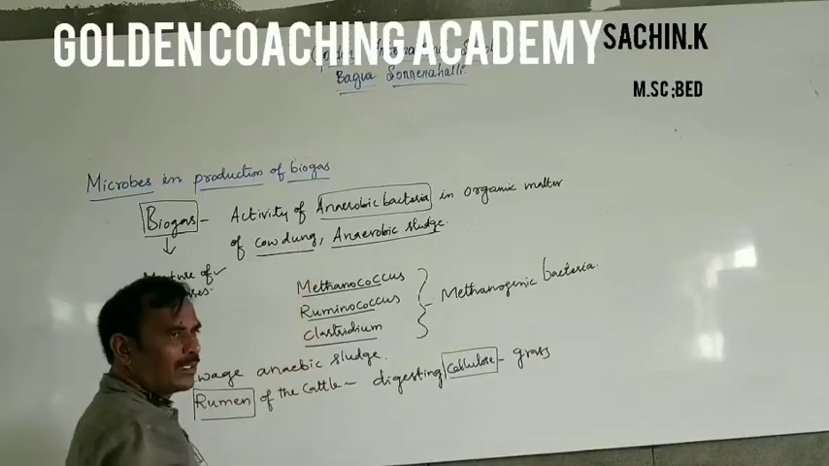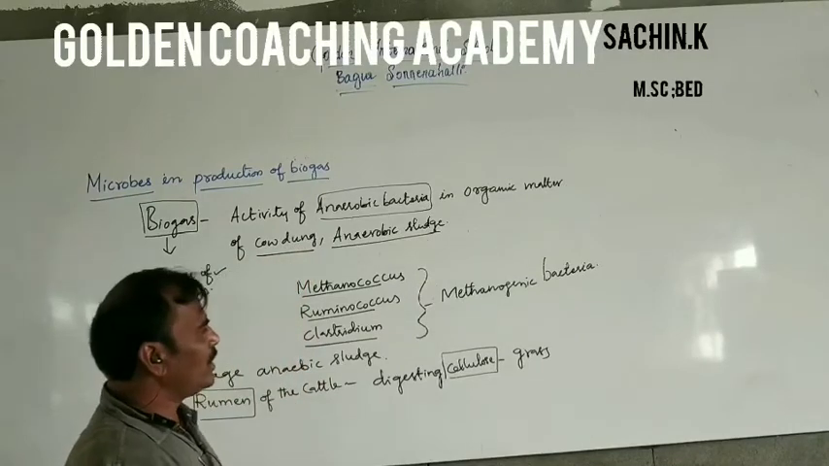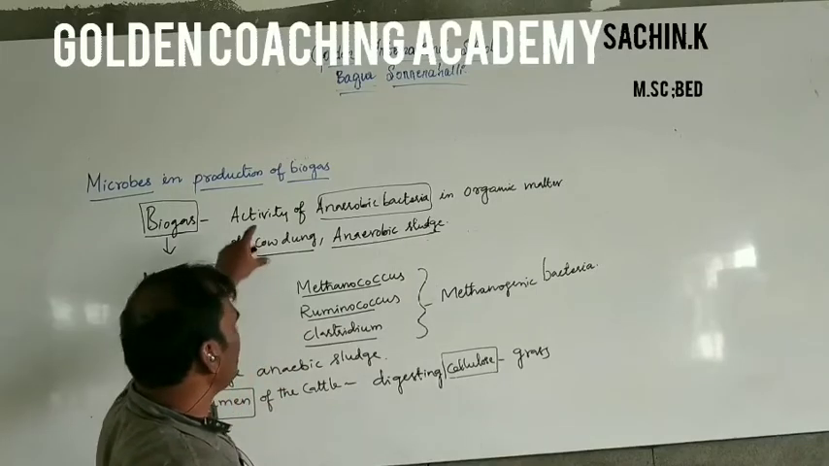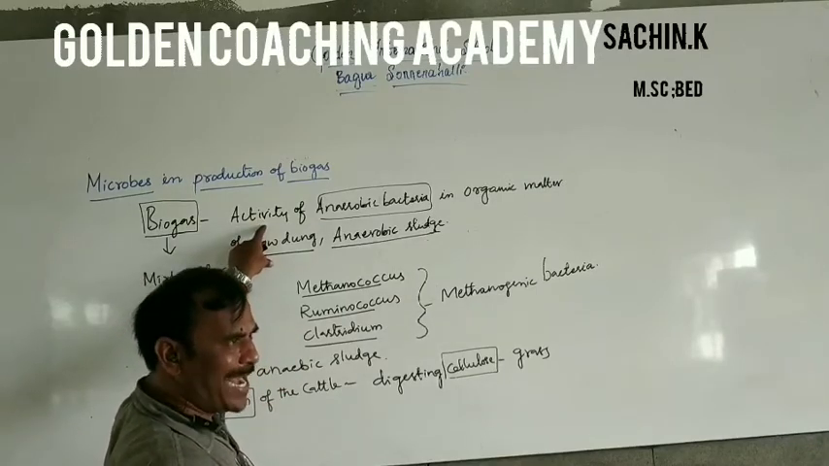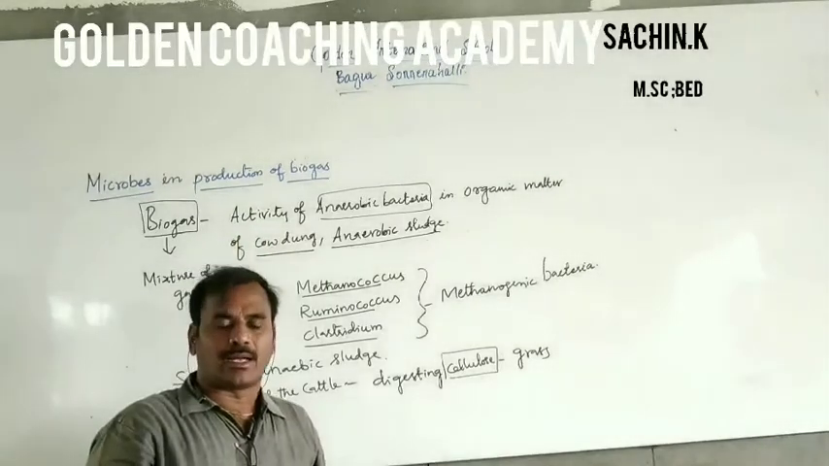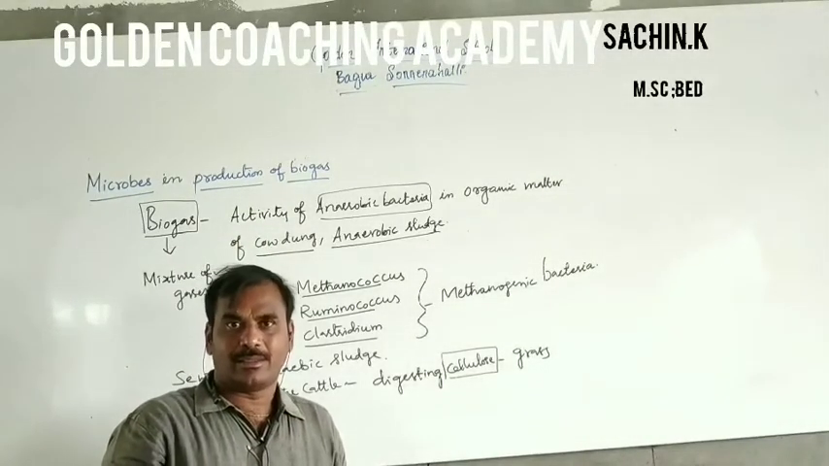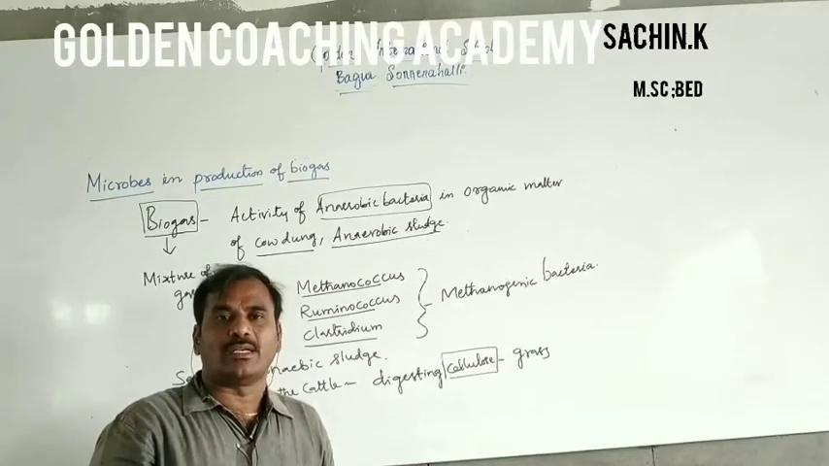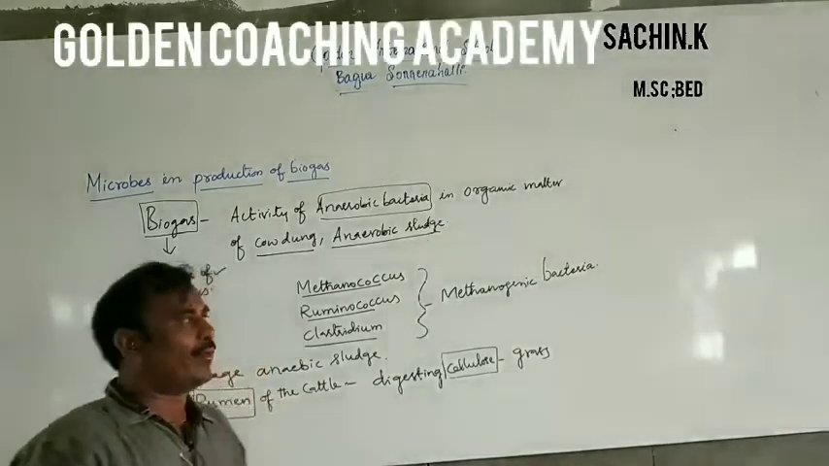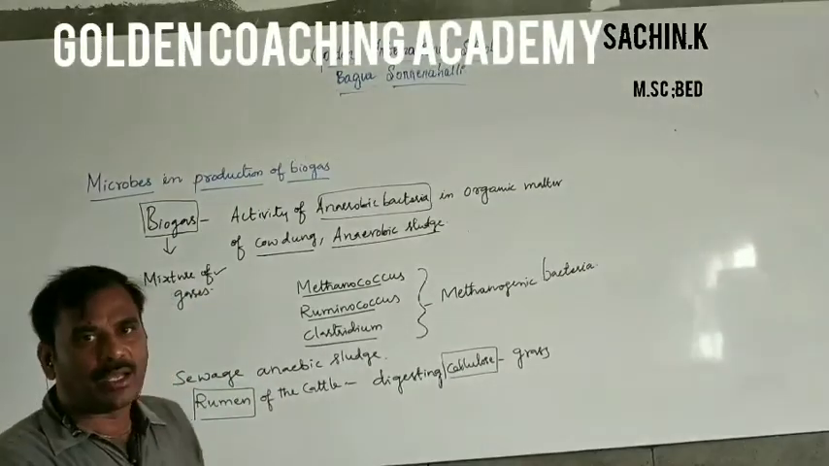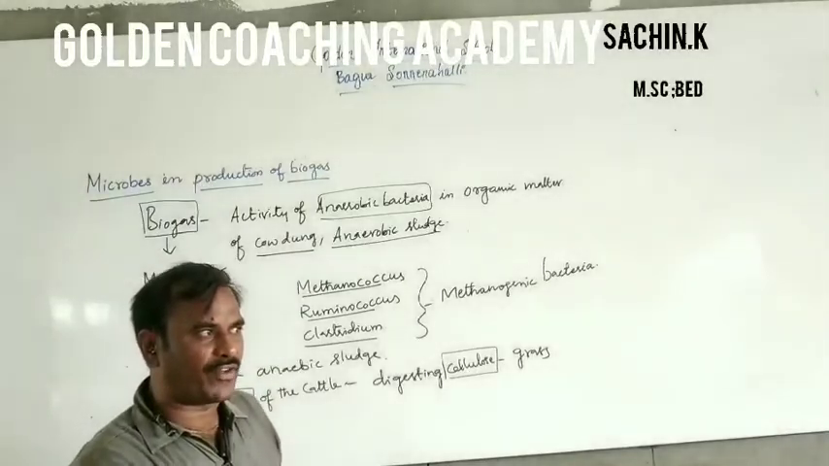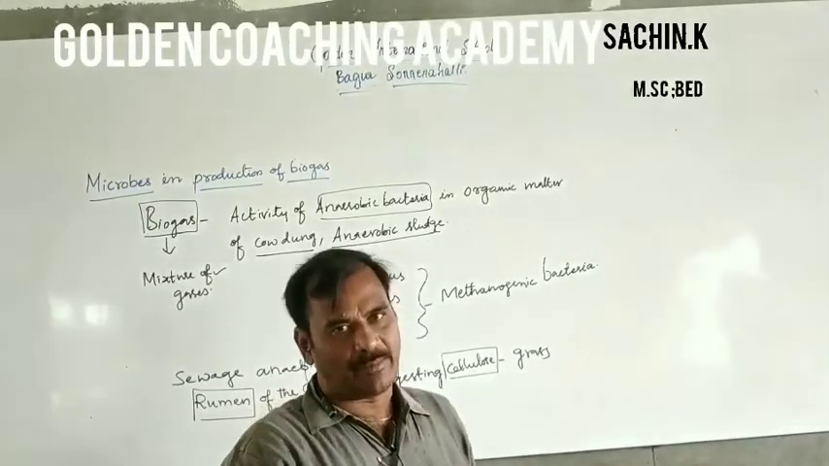Or cow dung. From the cow dung. So this cow dung contains this bacteria. If we use this cow dung in the biogas plant, we can generate the biogas. So how will this biogas plant be? We can see the structure of the biogas plant. This biogas plant structure is very, very important for the 5 marks in the board examination.